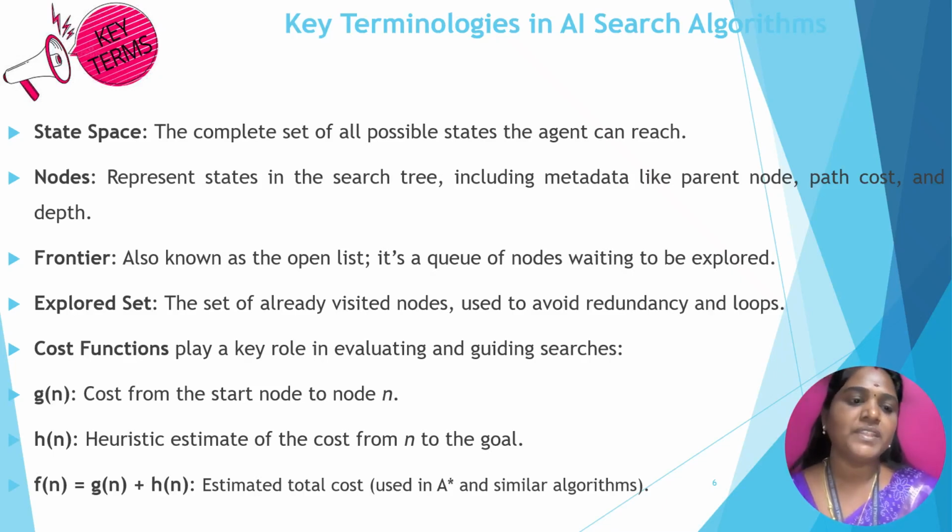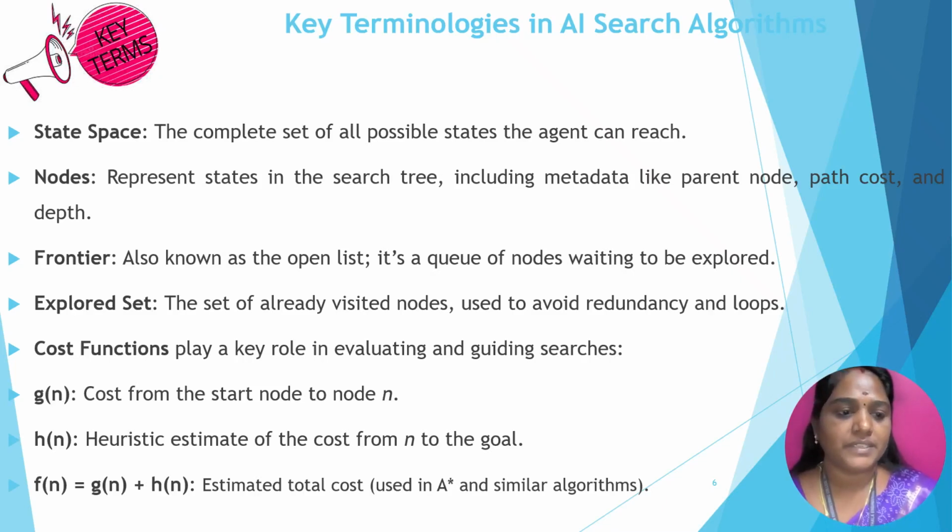That is called the state space. The next one is node. Each and every element in the search tree is represented as a node. Nodes include metadata containing information like parent node, path cost, and depth.